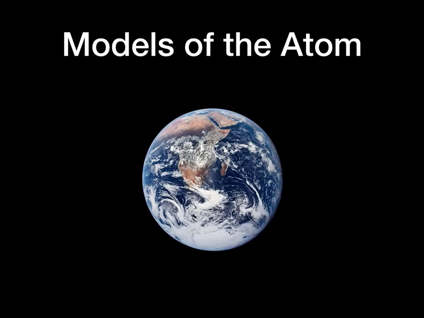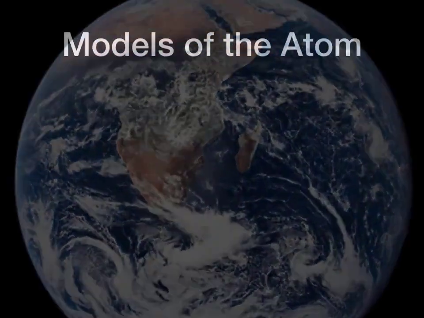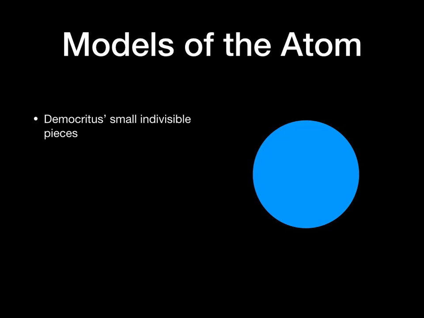And Democritus thought that there ultimately was a limit. And so he said, if I take the ocean and divide it down small enough, eventually I'll reach the tiniest possible piece of matter. And so this blue circle is supposed to represent Democritus's tiny indivisible piece of matter. And Democritus called those tiny individual pieces of matter atoms. That's where the term that we still use today comes from. But it turns out that Democritus's model was not completely correct.